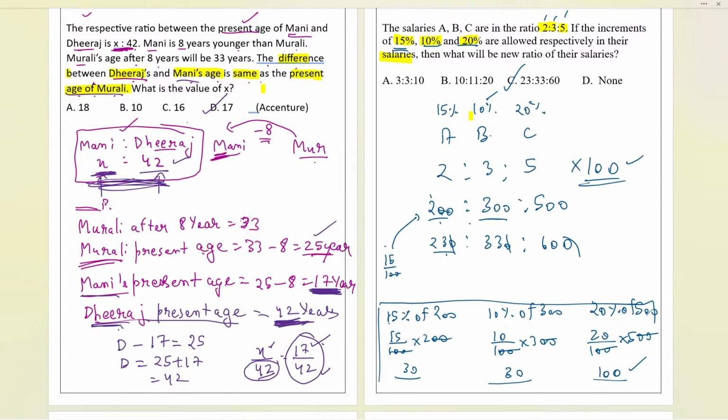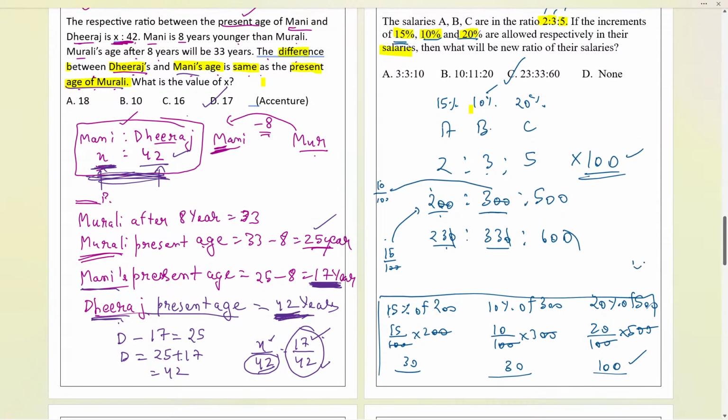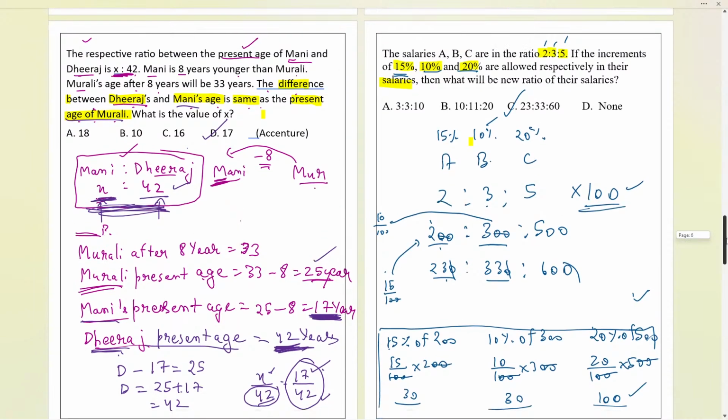Add 30 to 200. Similarly, if I have 300, that is a 10% increment. By just imagining, you can divide by 100 and cancel the 2 zeros over here. 2 zeros cancelled here and cancelled here. So only 10 into 3, 30 will be the increment. So you can add 330. Like that, you can proceed and write it. So that is the way you can also do it directly in the mind only, without writing all of these steps. Okay. Now, next question over here.